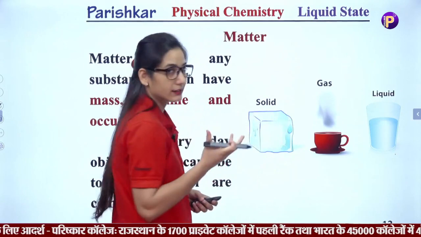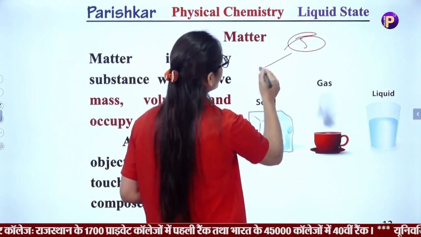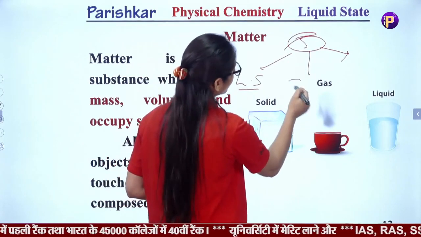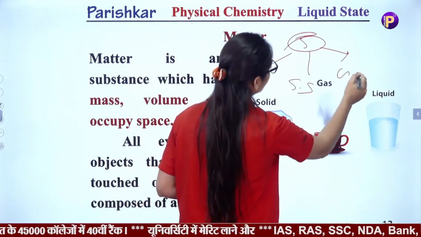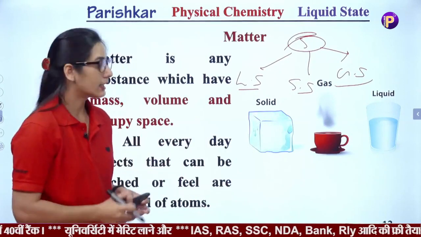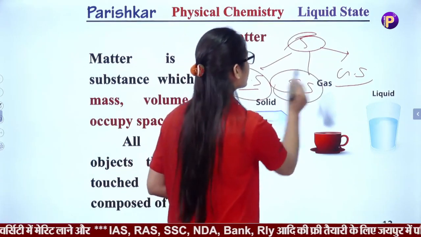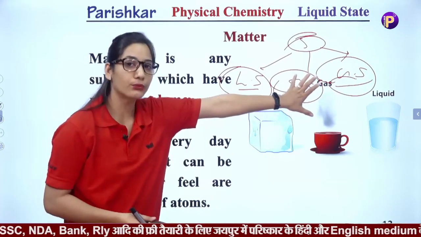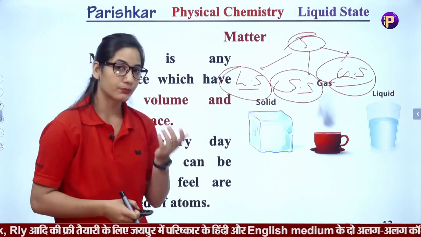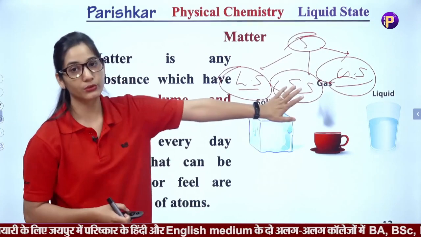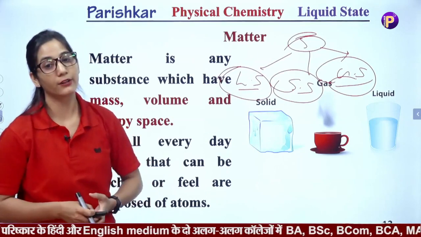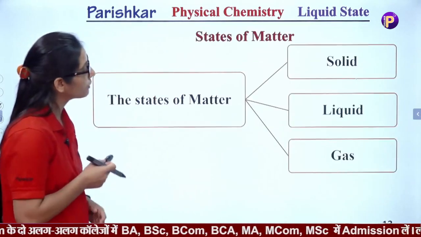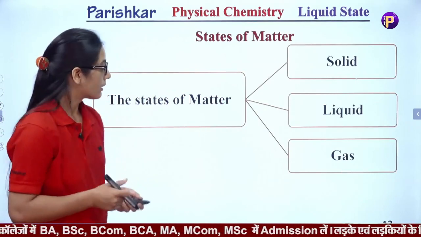there are 5 units. Out of these 5 units, we have 3 units: first of all the liquid state, second the solid state, and third the gaseous state. So these all come from matter, meaning these are the states of matter. Because of this, as chemistry students, we must know what matter is. Okay, so now the states of matter.